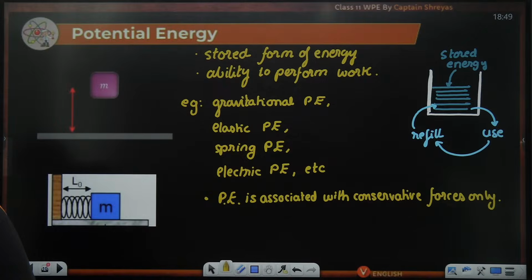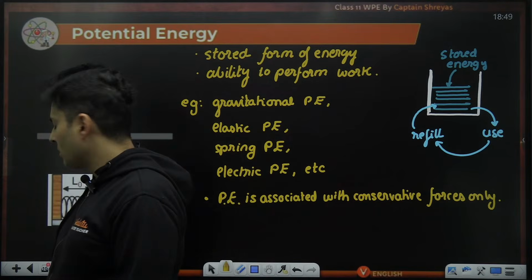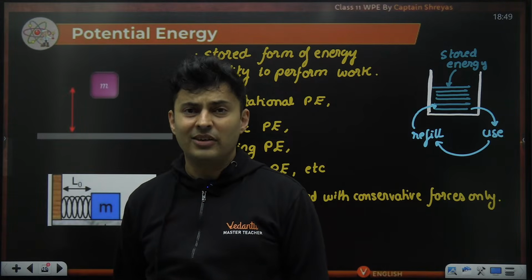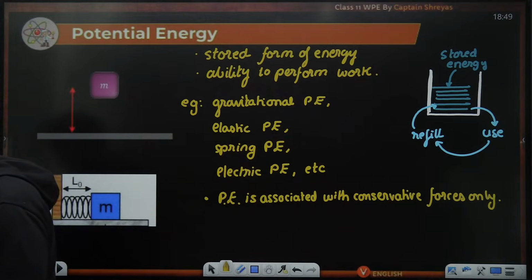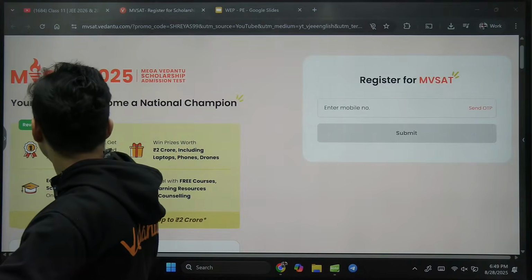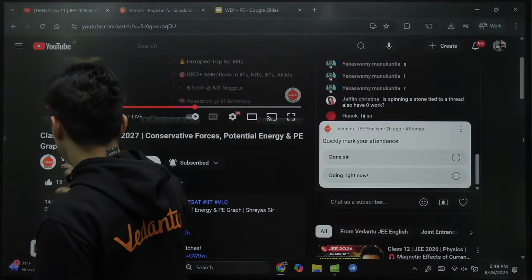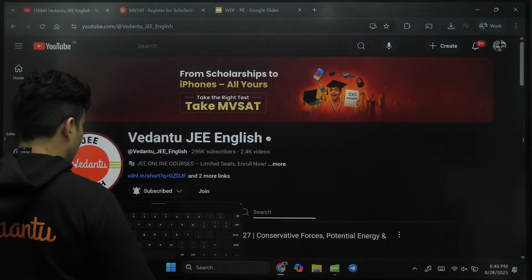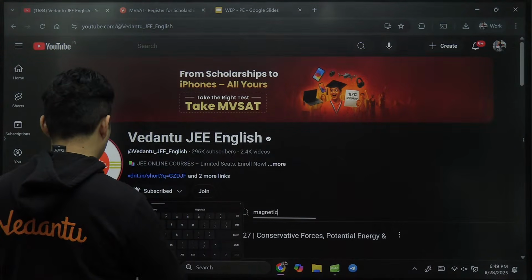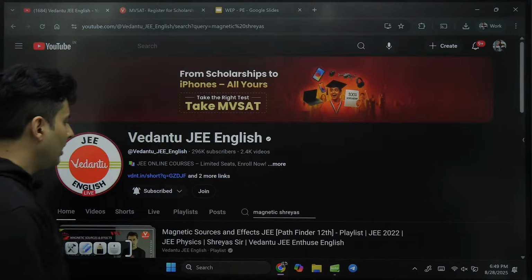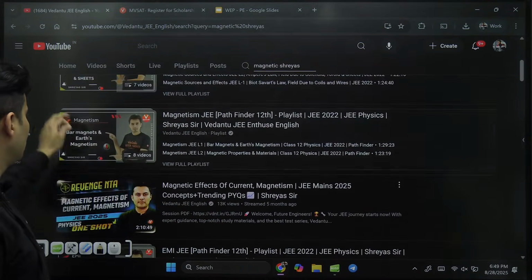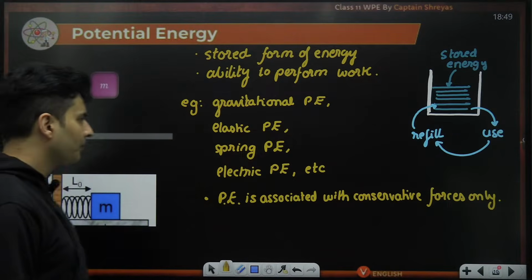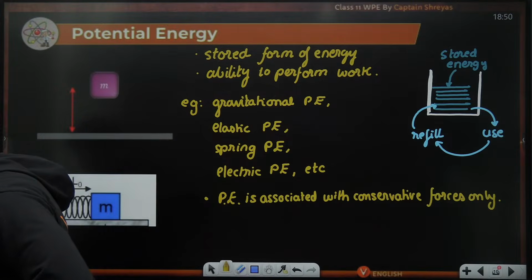Okay, great. Shreyas Srinivas, you can find my magnetism class. You can just search for it on YouTube or just go to last year's Roar series or Nurture Pathfinder series. Pathfinder, you will get it. Just search for Pathfinder Magnetism Shreyas. You'll get it. Just go to the channel only and you will be able to search. Just search like this, Magnetic Shreyas. See, this is Magnetic Shreyas. Magnetic sources. See, this is a big playlist, 7 videos, 8 videos. So many things are there.